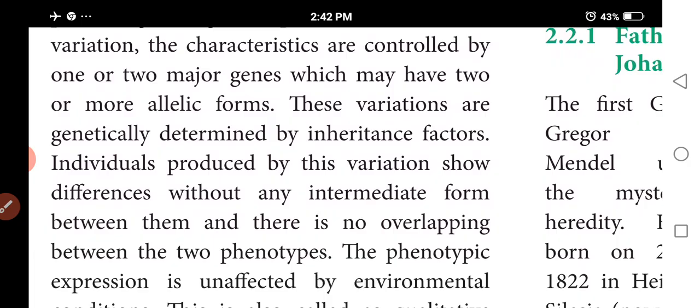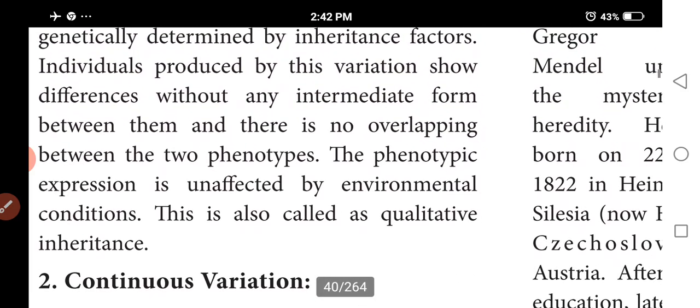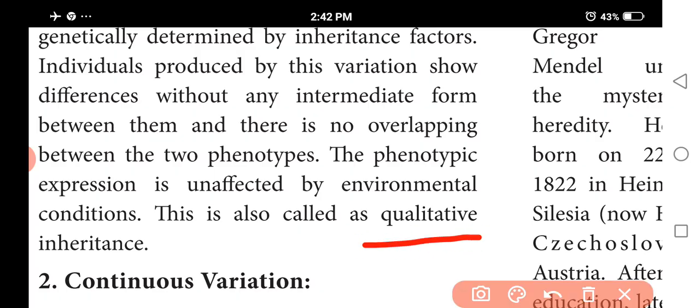They do not produce any intermediate form. There is no overlapping between two phenotypes. They are not affected by environmental conditions. That's why it is called qualitative inheritance. Do you understand? Qualitative inheritance.